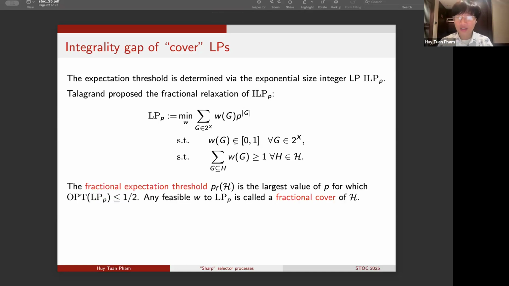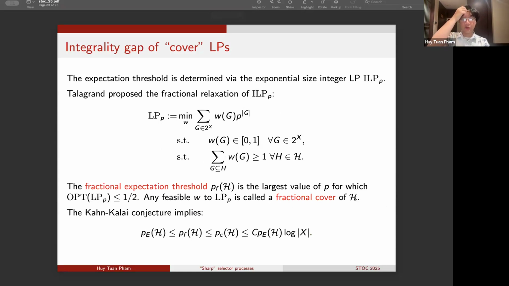We'll now define the fractional expectation threshold p_F as the largest value of p for which the optimal value of this fractionally relaxed program LP is at most 1/2. And let us call any feasible solution w to the program LP a fractional cover of H. So it's a fractional relaxation of the notion of cover.